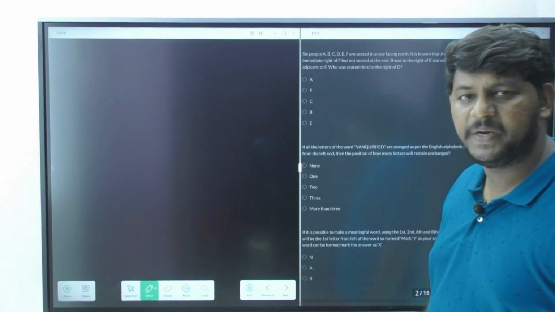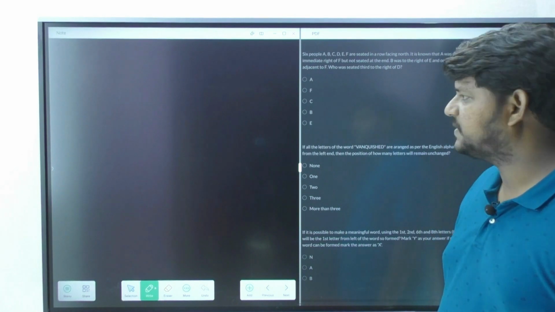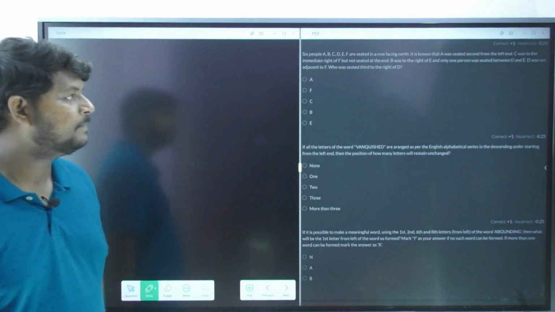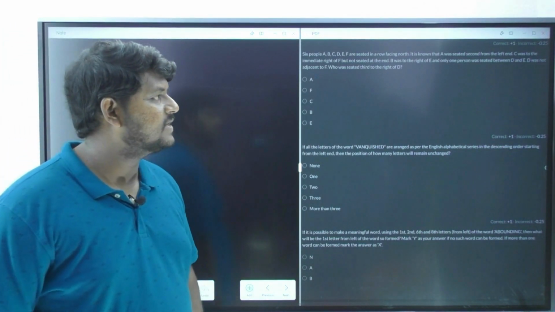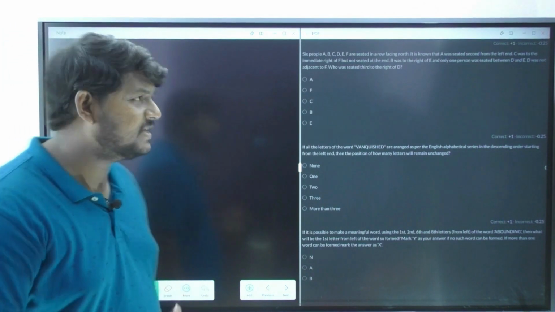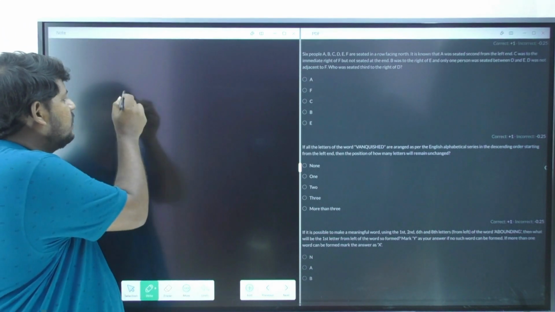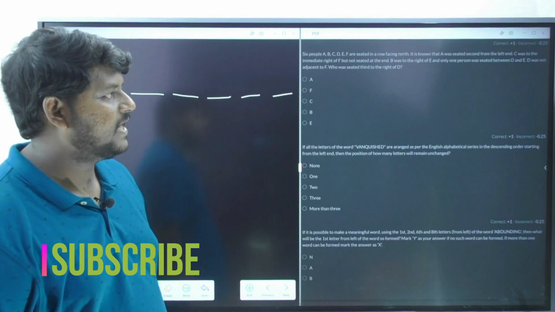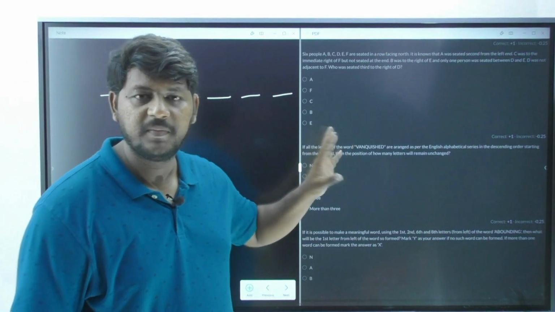A row arrangement of how many people? 6 people. Okay, very good. Now let's see what it is mentioning. It is known that A was seated second from the left hand. Very easy. I understood 6 people are there: 1, 2, 3, 4, 5, 6. Now please say, A was seated second from the left hand.